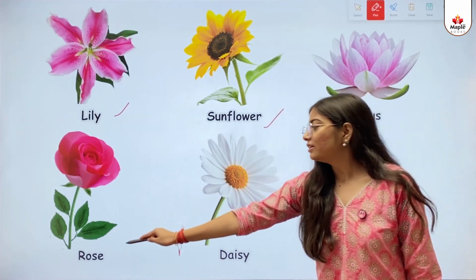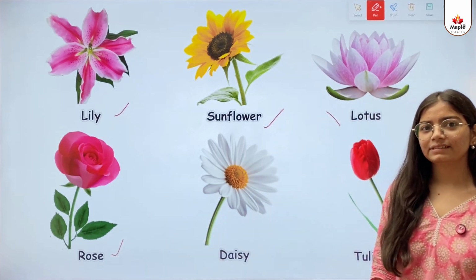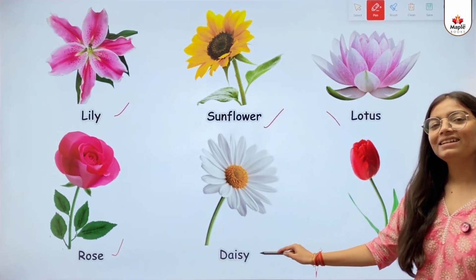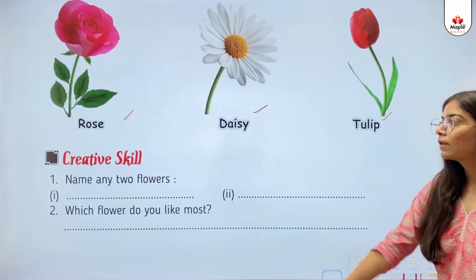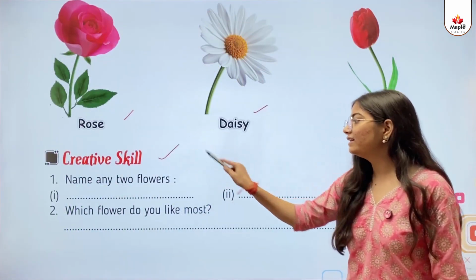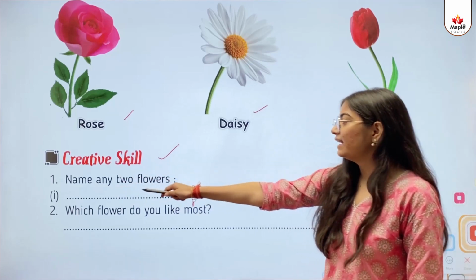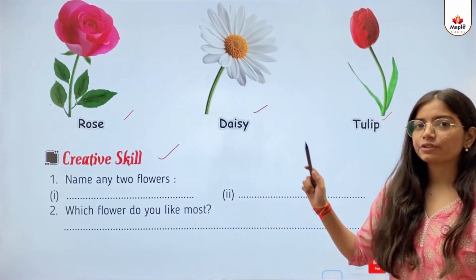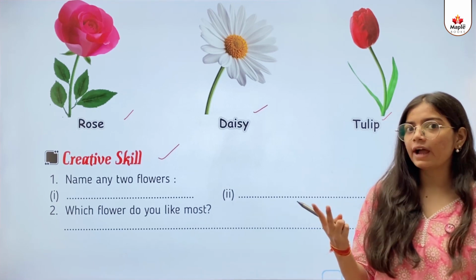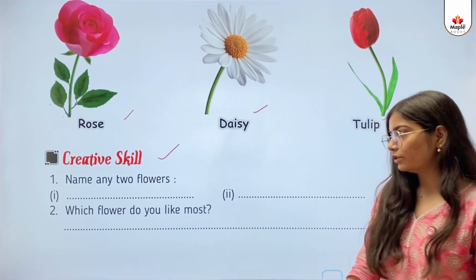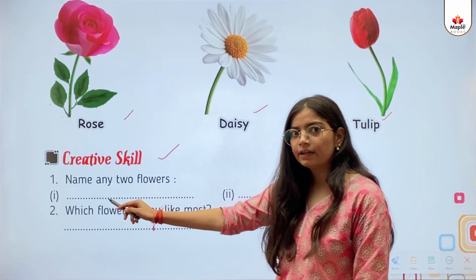This one is a rose. This one is a daisy. This one is a tulip. Creative skill. First, name any 2 flowers. So kids, we have to write here any names of 2 flowers. So first one, I'll write here rose.